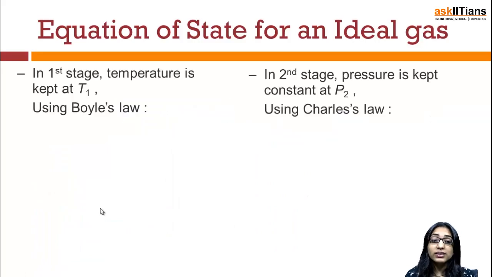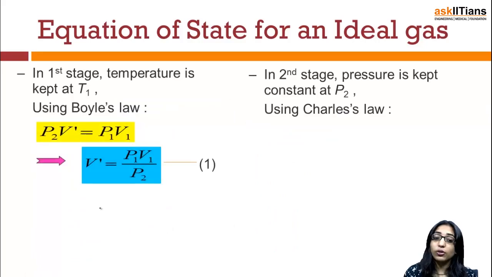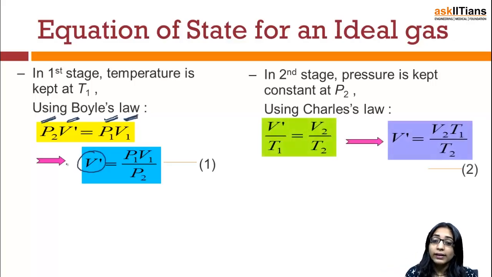So you can directly write initial pressure is P1, initial volume is V1. This will be equal to, let's say the final pressure comes out to be P2 and the final volume for the first stage comes out to be V2 dash. So we can solve this equation and find the value of V dash as P1 V1 by P2.